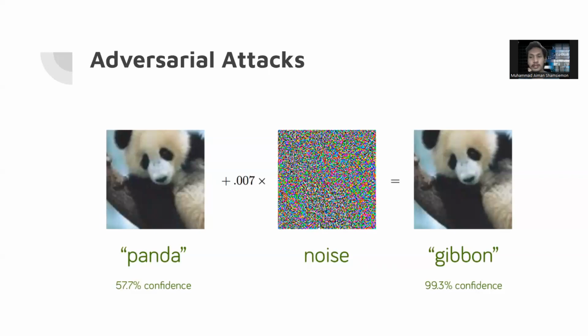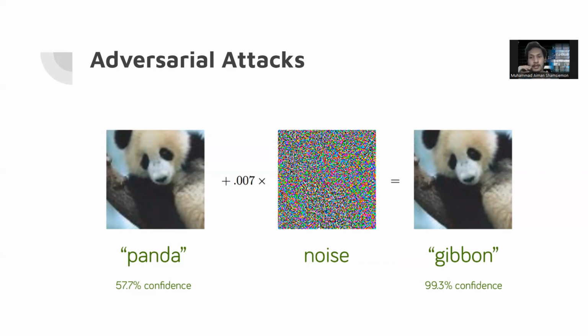So here is the crux of the project essentially, which is adversarial attacks. Right now, an AI is detecting a panda with 57.7% confidence. Then someone or an algorithm changes this photo with minimal perturbation.